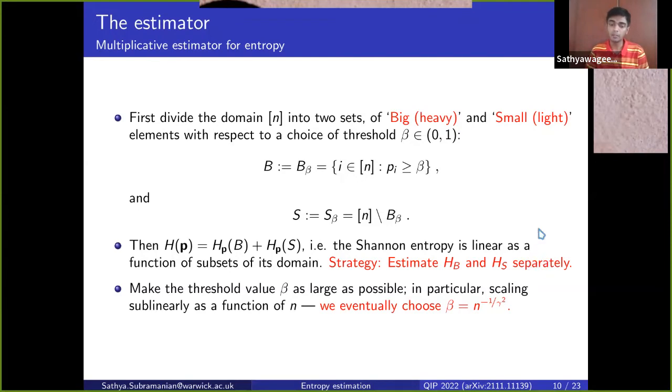And in the end, the goal is going to be to make the threshold as large as possible, because the complexity will depend exactly on the inverse of the threshold. And in particular, eventually we'll choose it to scale as n to the minus 1 over gamma squared, where gamma is the target precision for multiplicative approximation.